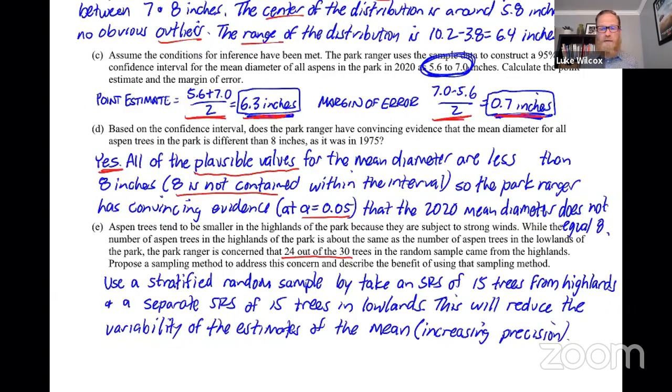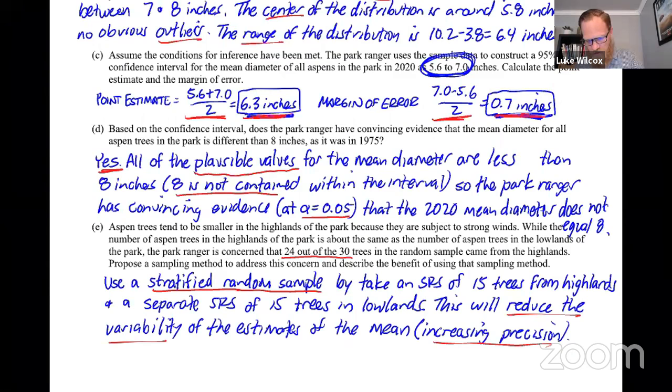Now, why is this important? It should make it easier for us to tell whether or not the true mean diameter is different than it was in 1975. Now, what should be included in this answer here? Of course, you have to give your better sampling method, which would be a stratified random sample. And then you have to give a good explanation. And I like the explanation of reducing the variability, or equivalently, you could say increasing precision here.